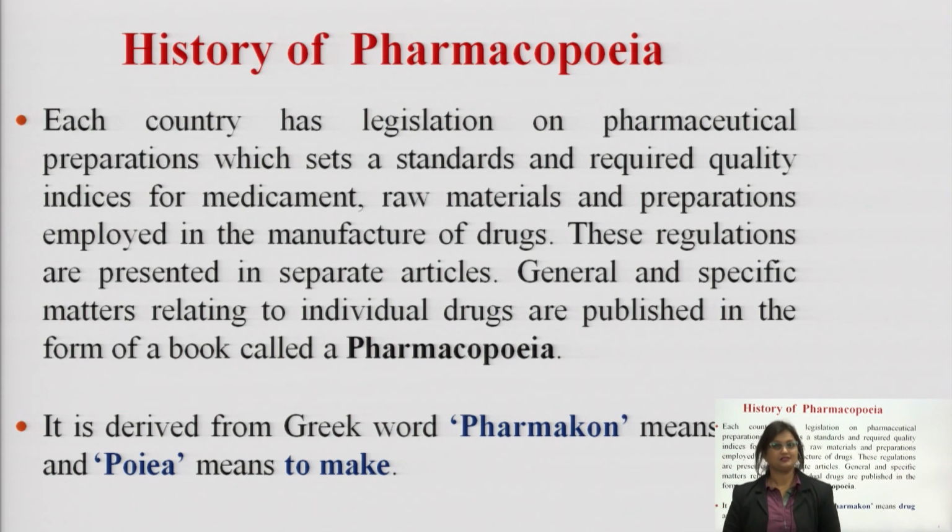Pharmakon means drug and poia means to make, alright. So, every possible detail about a drug, starting from their atomic number, mass number, how do we analyze them, manufacturing procedure, synthesis, storage, etc., all these details are present in one single book called pharmacopoeia.